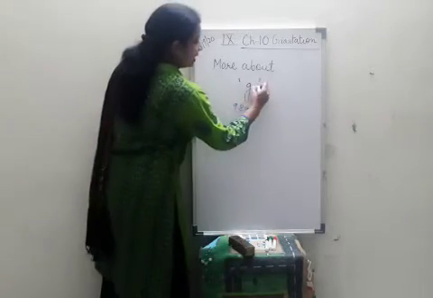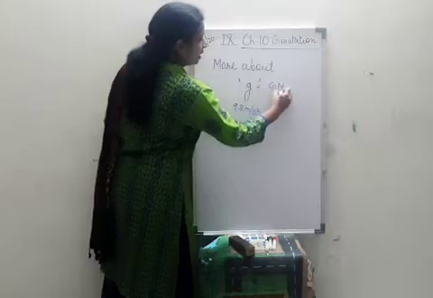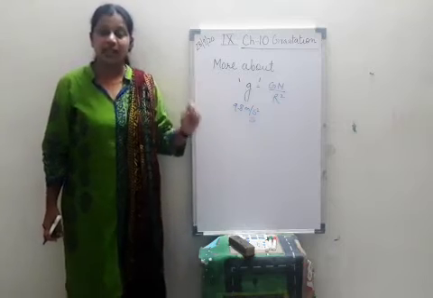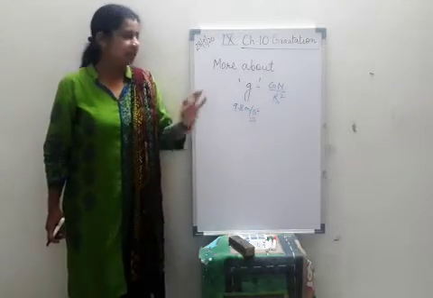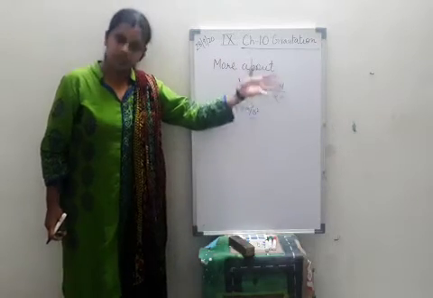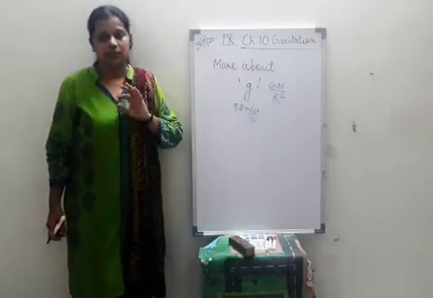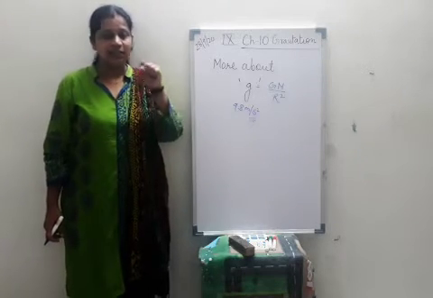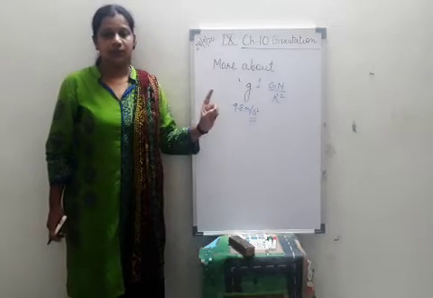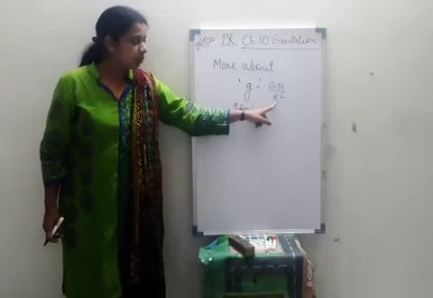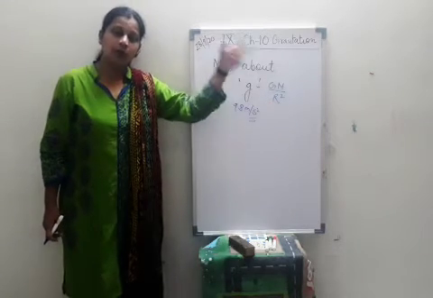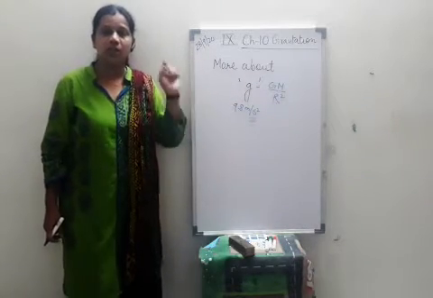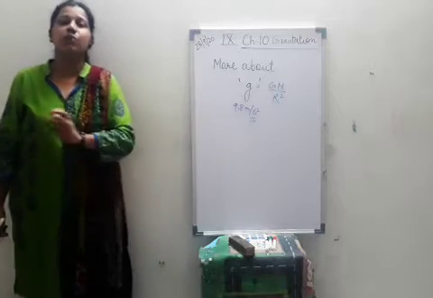So I will write the formula of this g, where this capital G is your universal constant and it is the same for each and every place. This is the mass of the Earth, or you can say object, and this r is the radius of the Earth. Now one thing I want to specify here is, if you are finding this g value for Earth, then you have to put the radius of the Earth. If you are finding it for other planets, you have to put the mass of that planet and the radius of that planet. This capital G will remain constant, whose value is 6.67 into 10 power of minus 11.